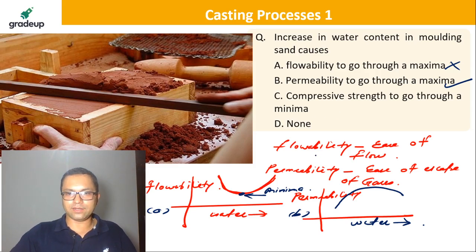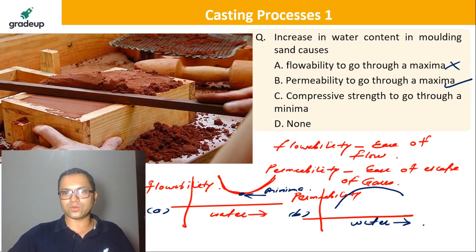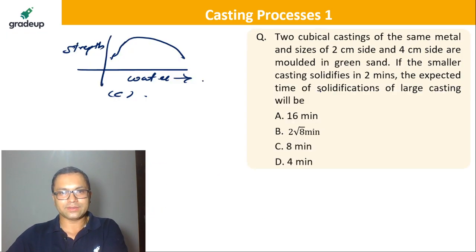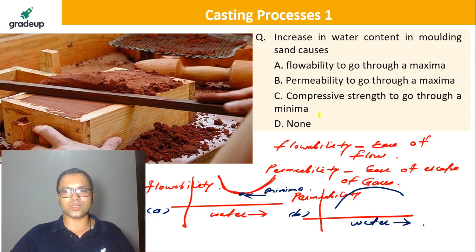Now it's working, right? So please tell me which one of the options is correct. It somehow happens, sometimes it goes down, comes up. Okay, fine, guys. I have made 3 graphs here. Now this is strength, this is permeability, this is flowability. Which option do you think is correct? Is it A, B, C or D? B for Bombay. Babu Rao says it's Bombay.